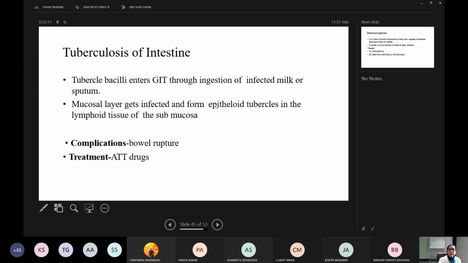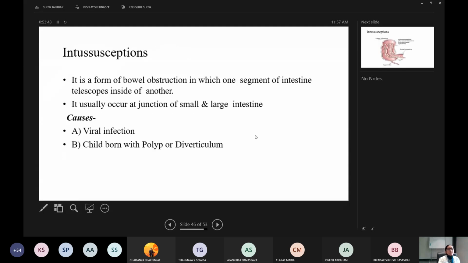The mucosal layer gets infected and forms epithelioid tubercles in the lymphoid tissue of the submucosa. Complications: the bowel may rupture because of damage to the submucosa and mucosa. Treatment is again the same, that is anti-tubercular drug therapy, for 6 months, 8 months, 9 months, depending upon the condition. Anti-tubercular drug therapy has to be given.